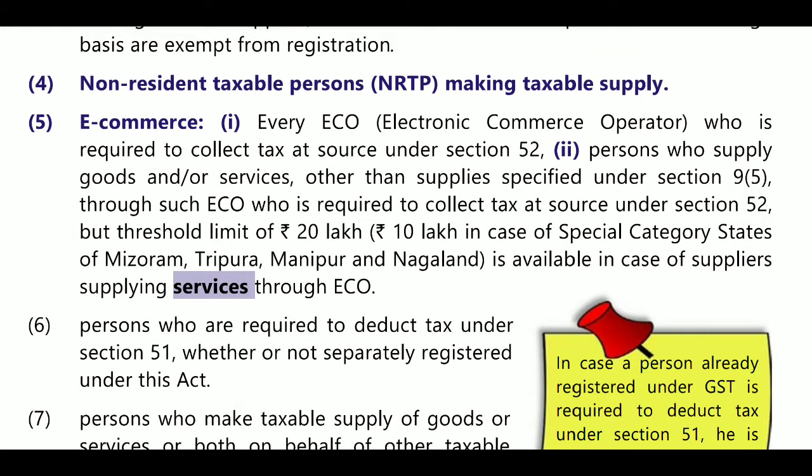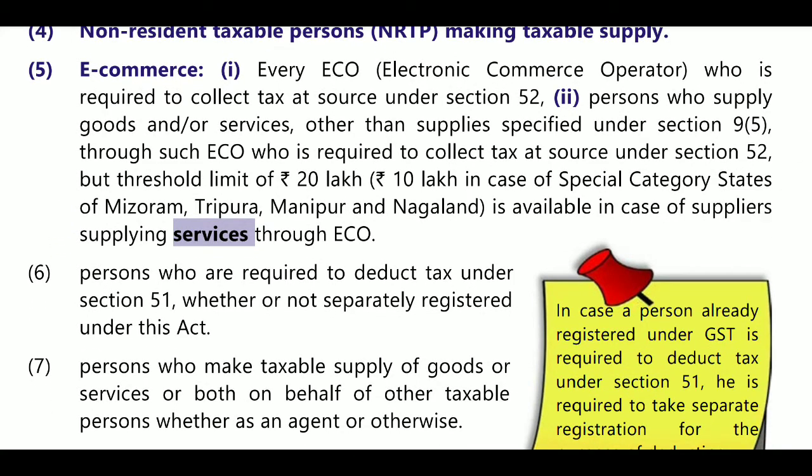Every ECO liable under section 95 is one. Here, there may be four persons discussed: housekeeping, accommodation, transportation and eating from restaurant. These are the specified persons in section 95, and the person who is liable to deduct TCS under section 52. These two persons must get registration as per section 24.